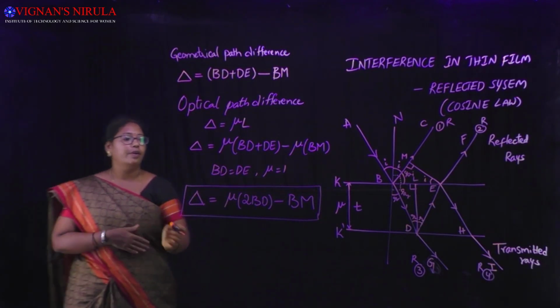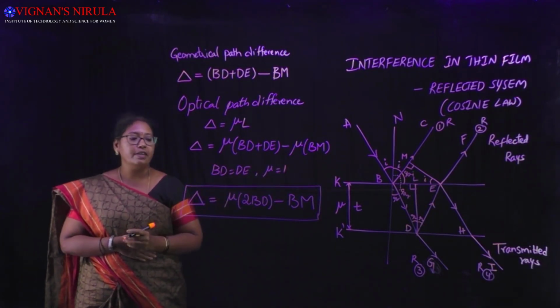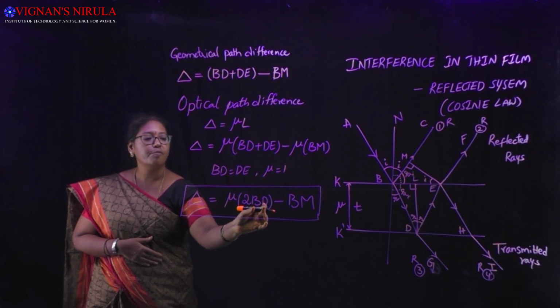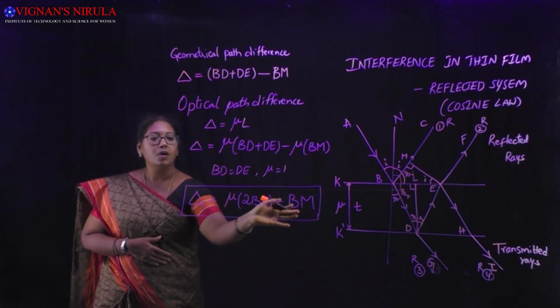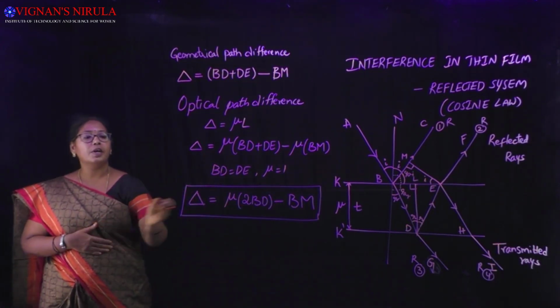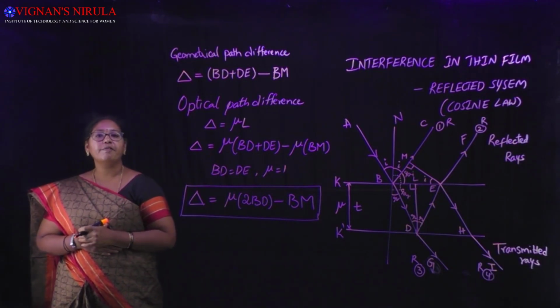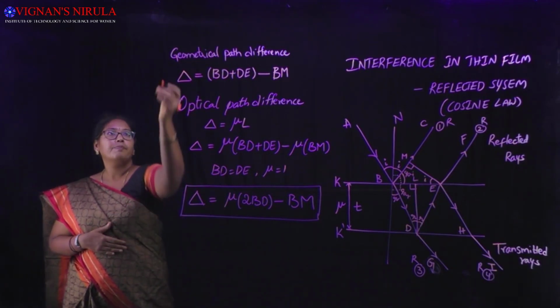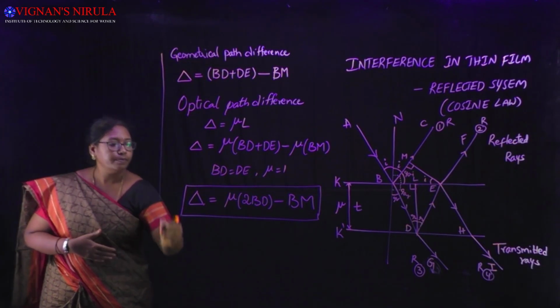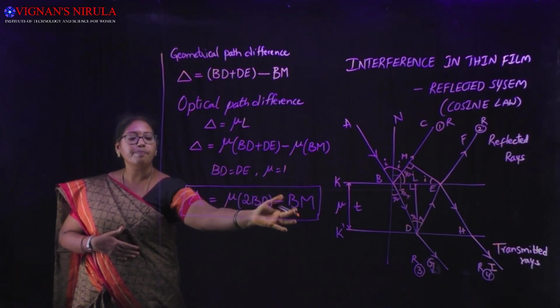Now, making use of the figure, we need to get the values of BD and BM. On substituting the values, you are going to get the equation for the path difference. So from the figure, get the value of BM and BD.